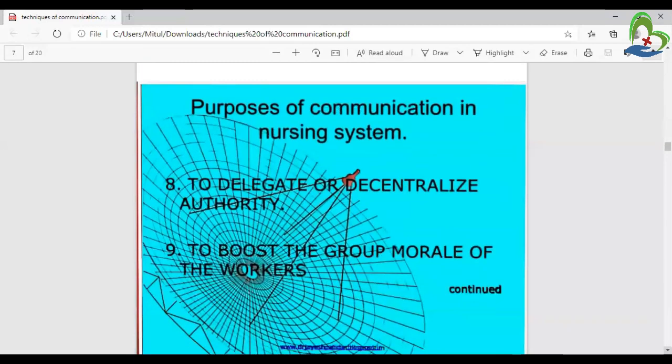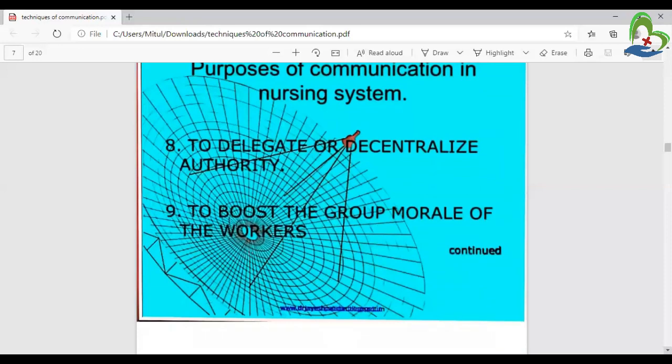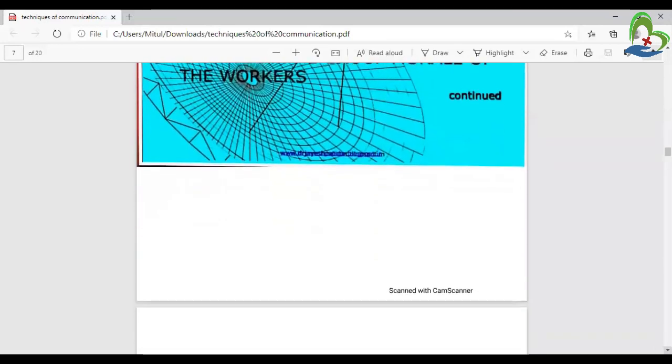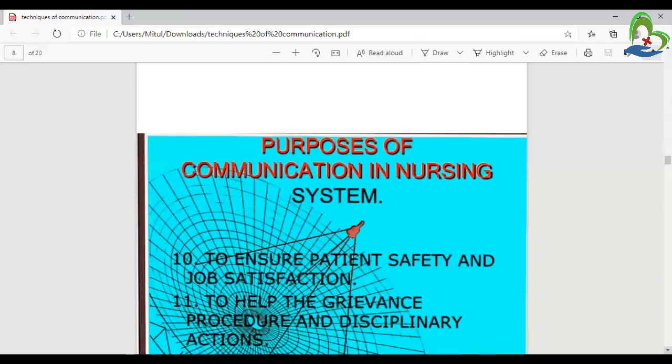Purpose of communication in the nursing system: to delegate and decentralize the authority, to boost the group morale and the workers to work hard, right? And also to discuss with the group members so all have the information.